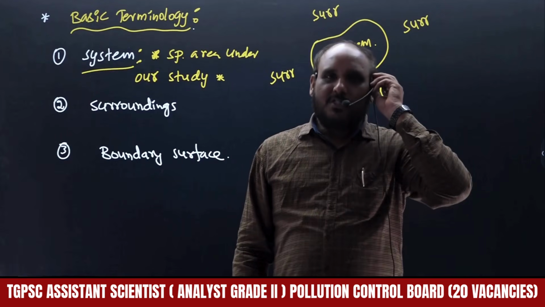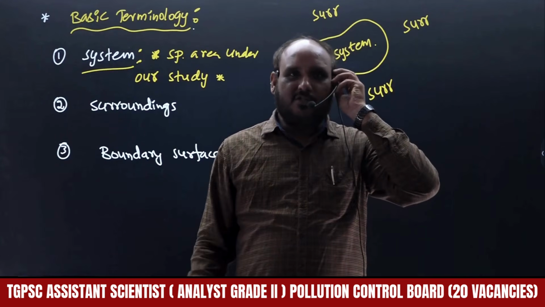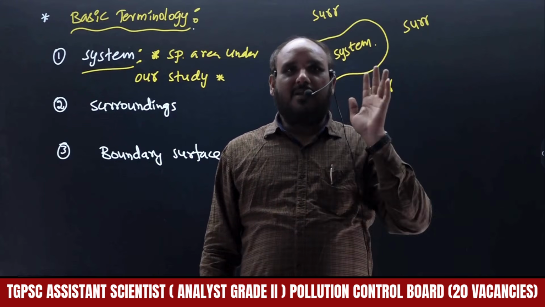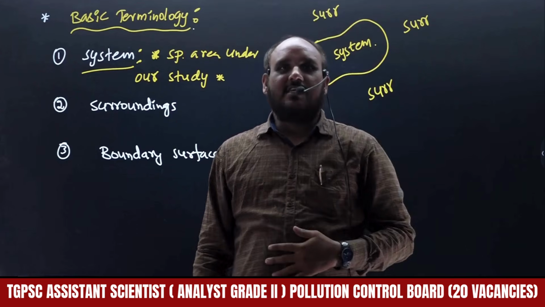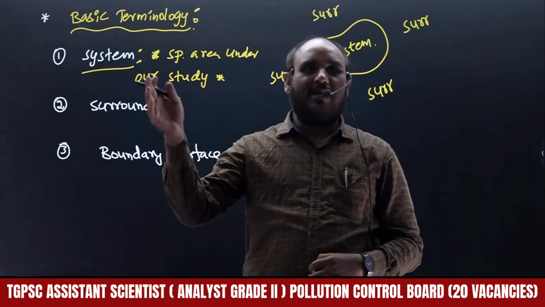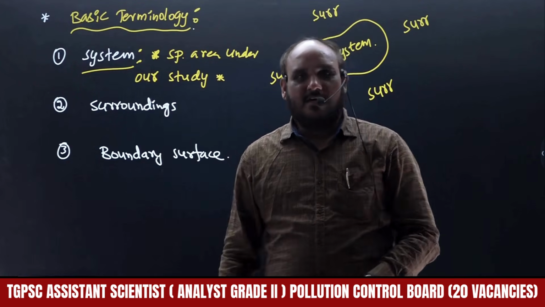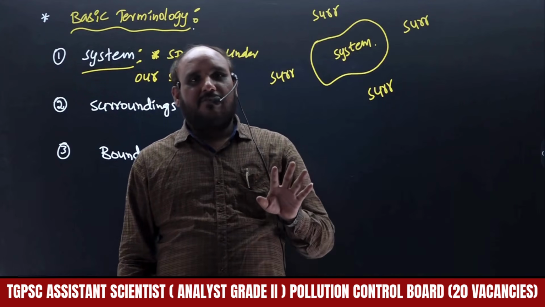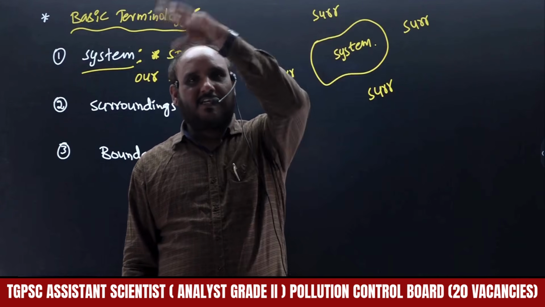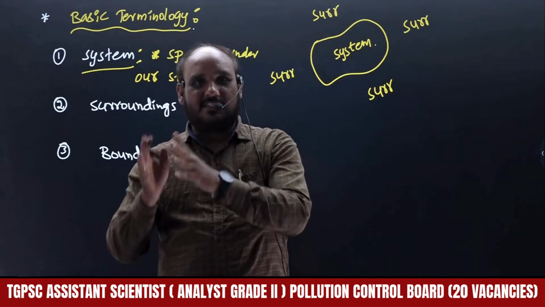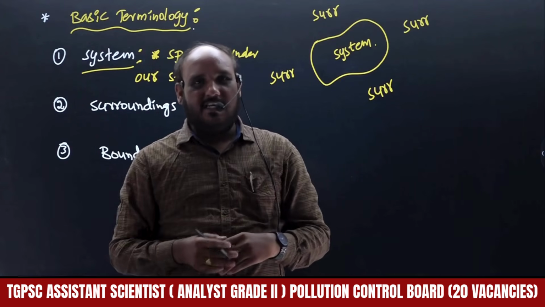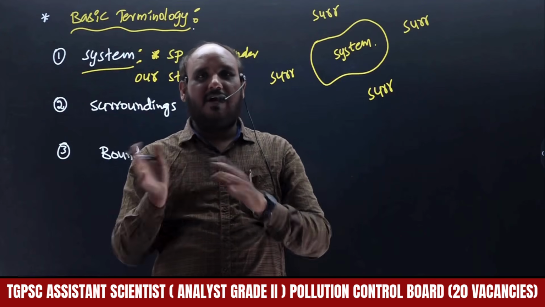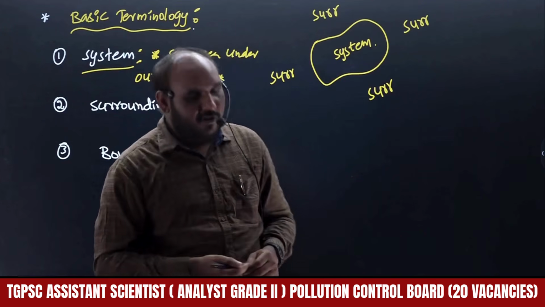Every person knows today elections are going on, results announcement day in various states, right? Entire Indian people are going to see the results of Tamil Nadu and Assam and Kerala, Puducherry and other states, right? So all the people focus on those particular states, that is called system. The remaining part of India is called surroundings. Those 5 states and remaining states combined together give India, that is called universe, right?